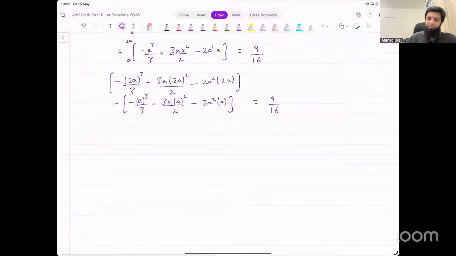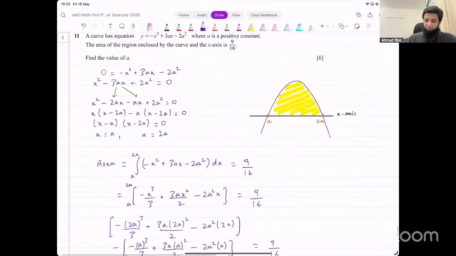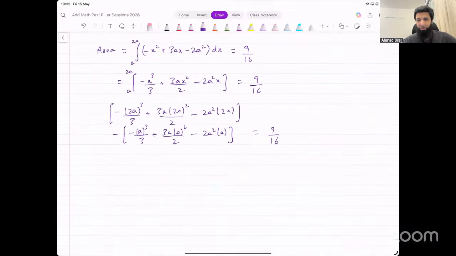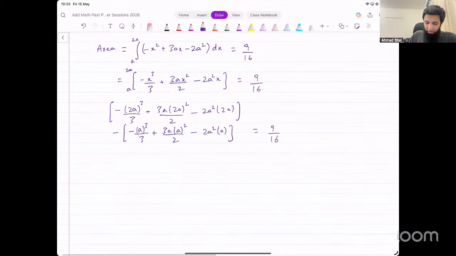Okay, let's simplify this now. We have to find the value for a, so it's going to require some simplification. Minus 8a cube over 3. And then, what does this simplify to? 2 and 2 will get cancelled. We have 6 left then. 6 and then a into a squared, that will be a cube.